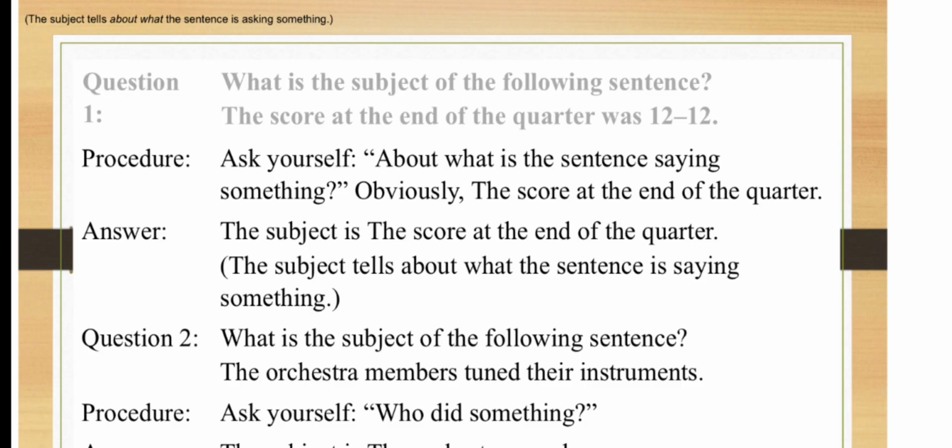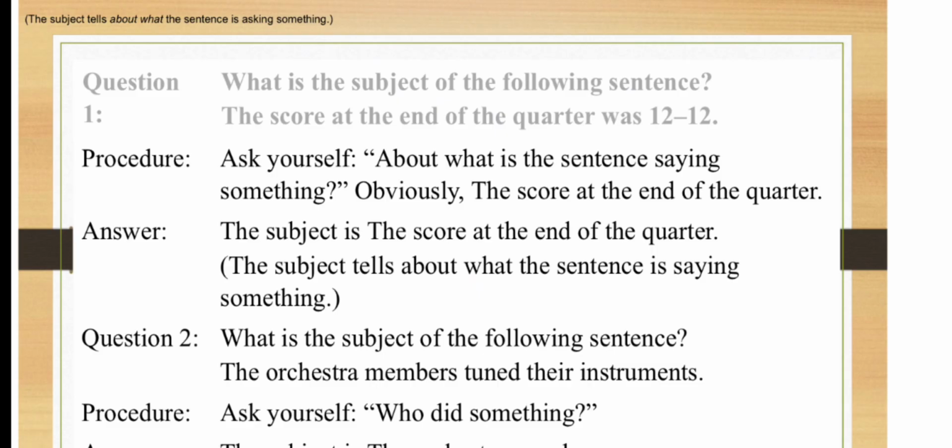For example, question: what is the subject of the following sentence? The score at the end of the quarter was 12-12. Ask yourself about what is the sentence saying something. Obviously, the score at the end of the quarter. The subject is the score at the end of the quarter. So the subject tells about what the sentence is saying something.